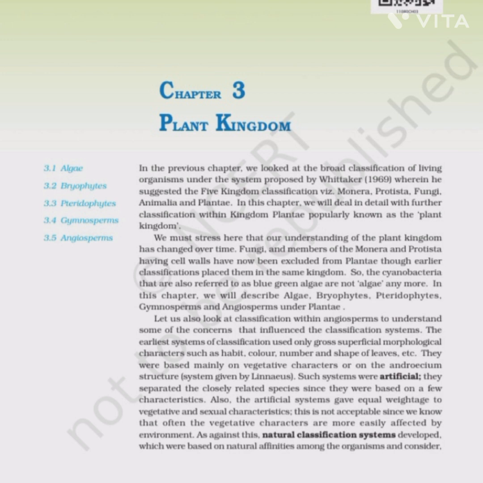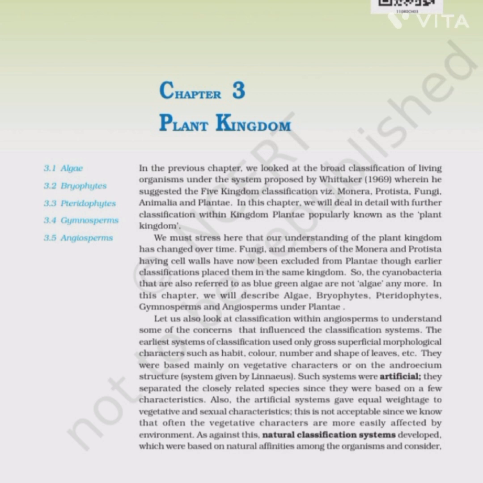We must stress here that our understanding of the plant kingdom has changed over time. Fungi and the members of the Monera and the Protista having cell walls have now been excluded from the Plantae, though earlier classifications placed them in the same kingdom. So, the cyanobacteria, also referred to as the blue-green algae, are not algae anymore. In this chapter, we will describe algae, bryophytes, pteridophytes, gymnosperms, and angiosperms in the Plantae.